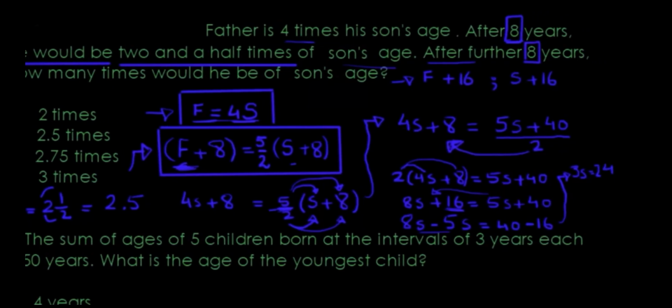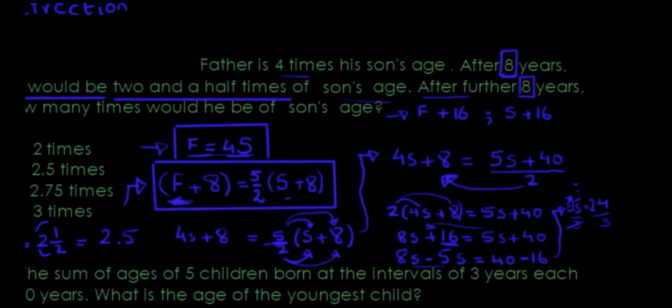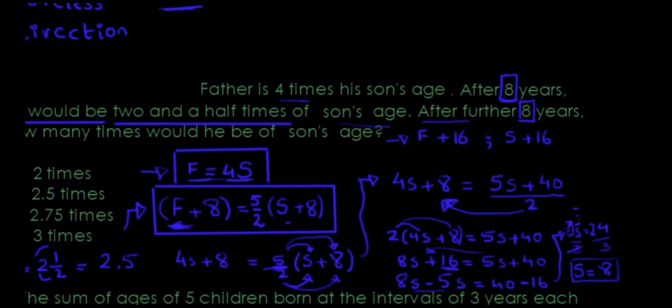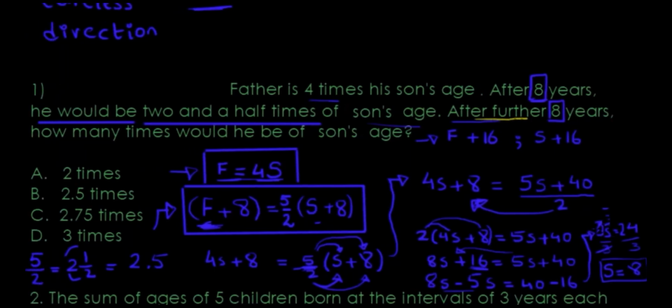3s equals 24, and then I divide both sides by 3 to get rid of this 3, and I'm only left with the s. 24 divided by 3 is 8. So now I know that the son's age is 8. Coming back to what I left over here, the son's age is 8, right? What they were interested in was after a further 8 years.